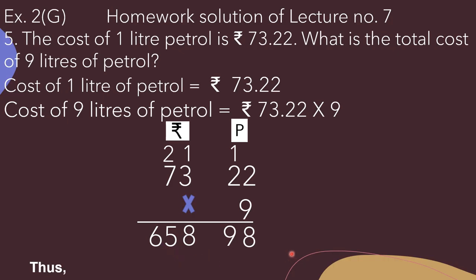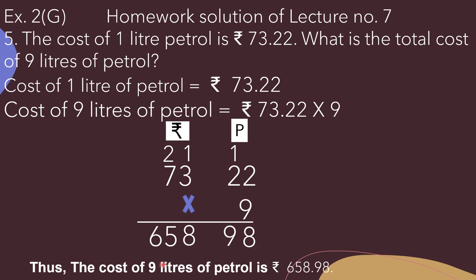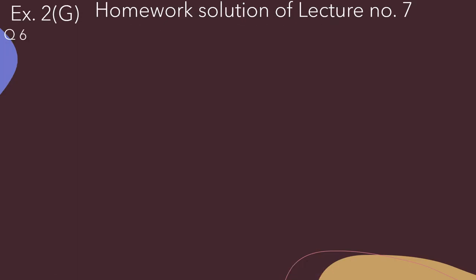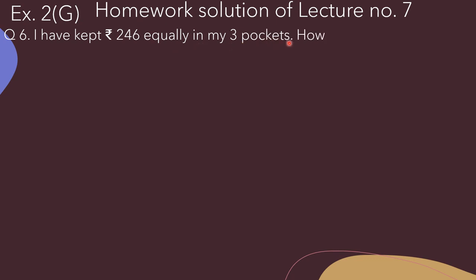So what is the answer? That is 658.98. Okay, so the cost of 9 liters of petrol is rupees 658.98. Understood? Beta, question number 6. It is given, I have kept rupees 246 equally in my 3 pockets. How much do I have in each of my pockets?